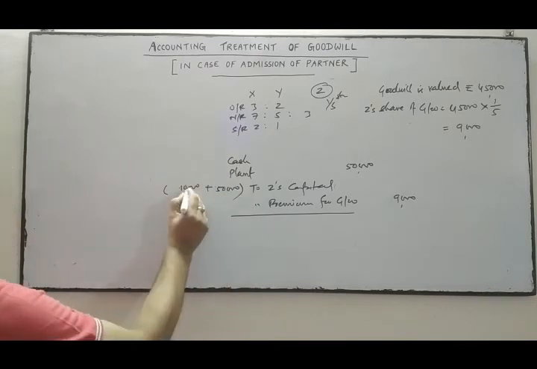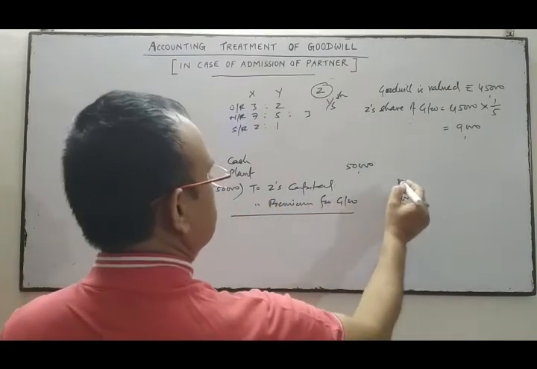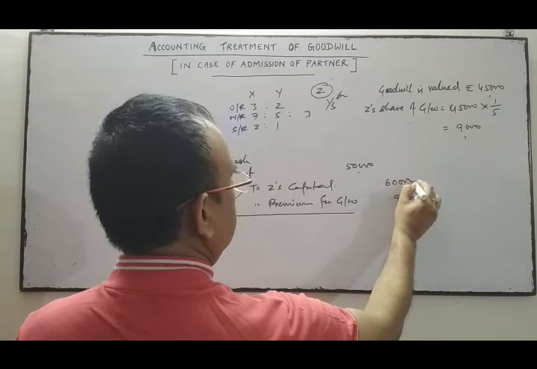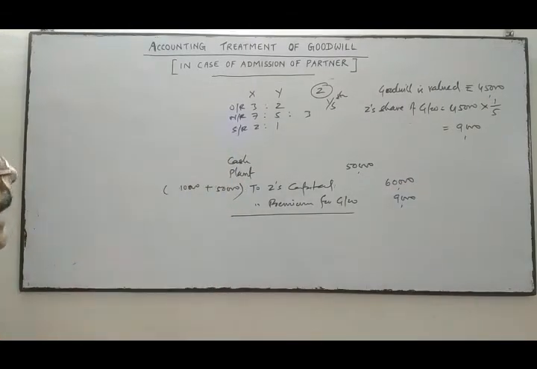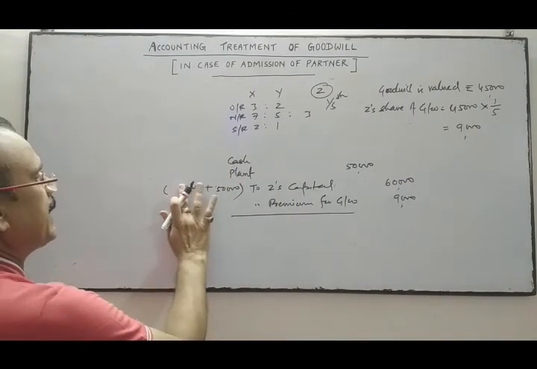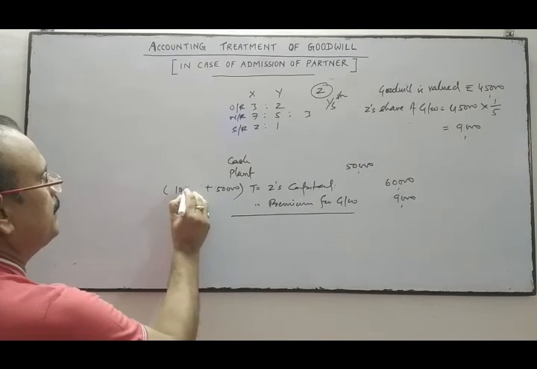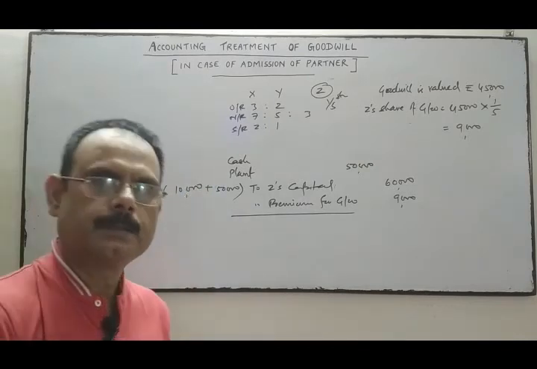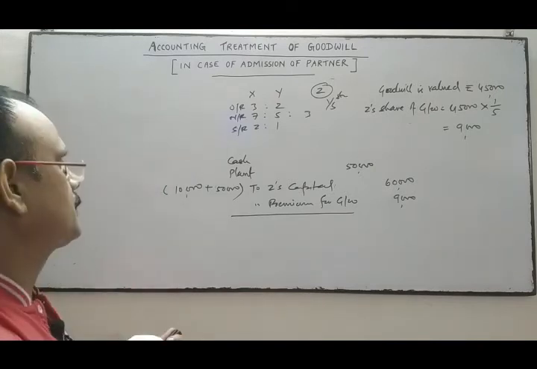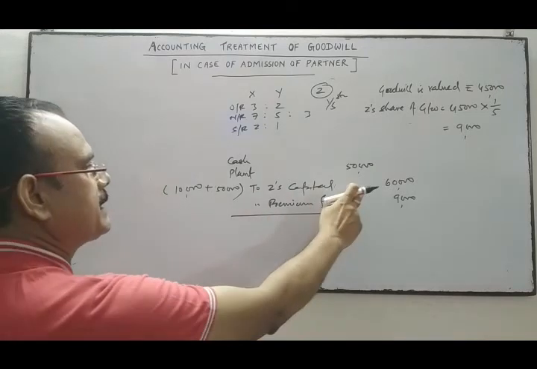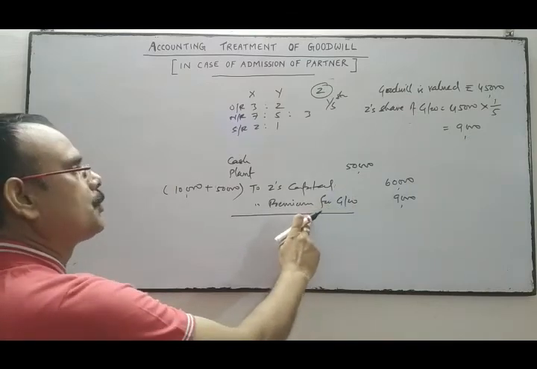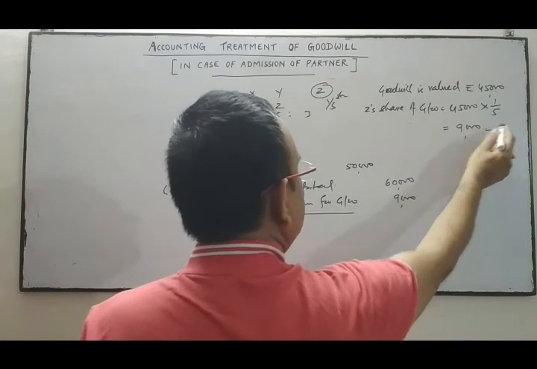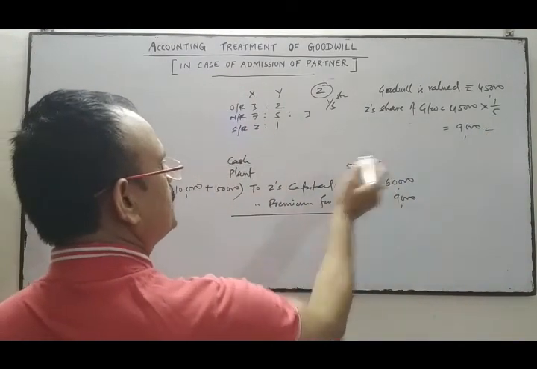It means Z has given as capital 60,000. His premium for goodwill is 9,000 as we have calculated.